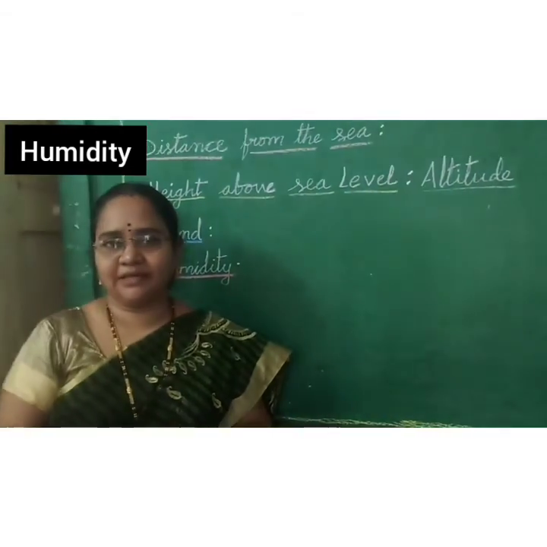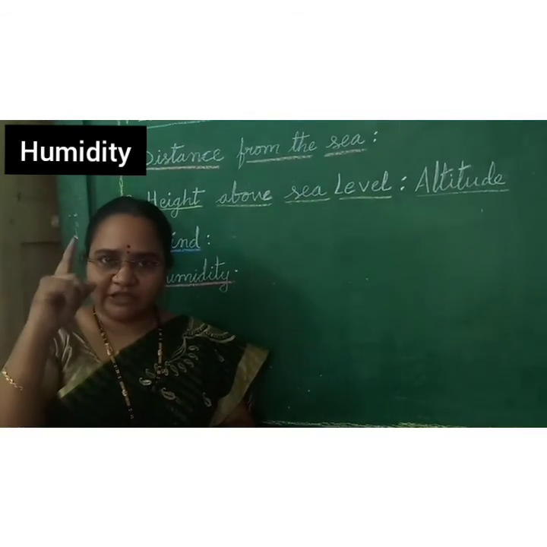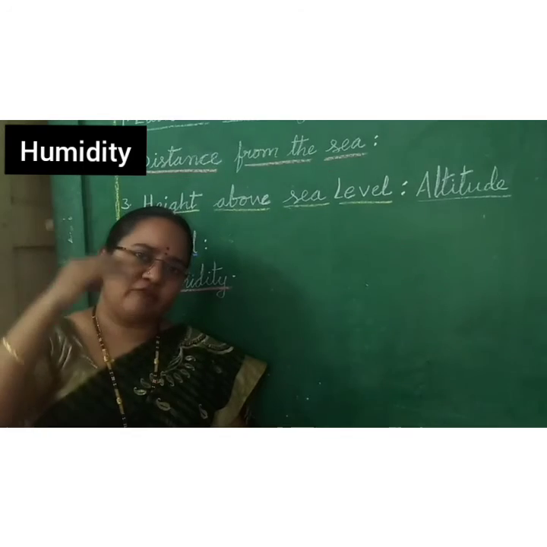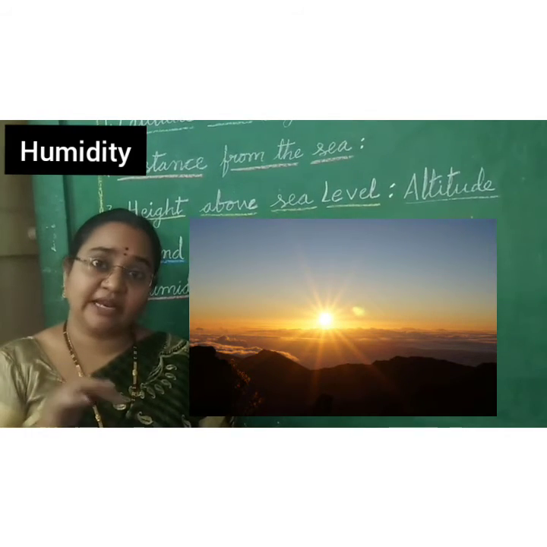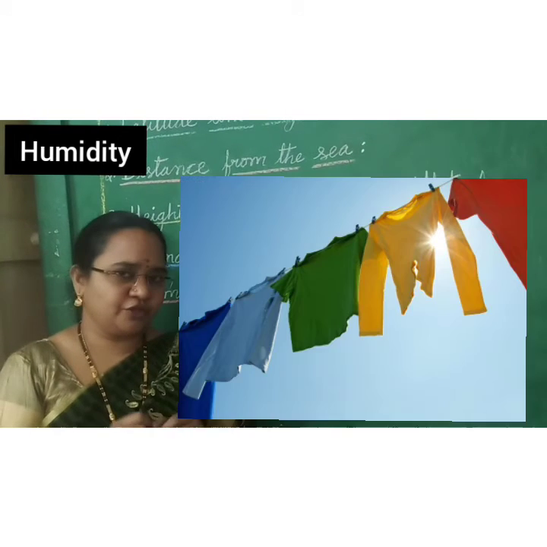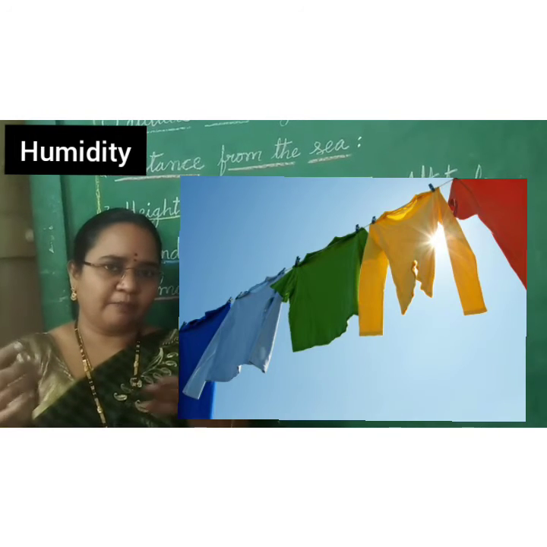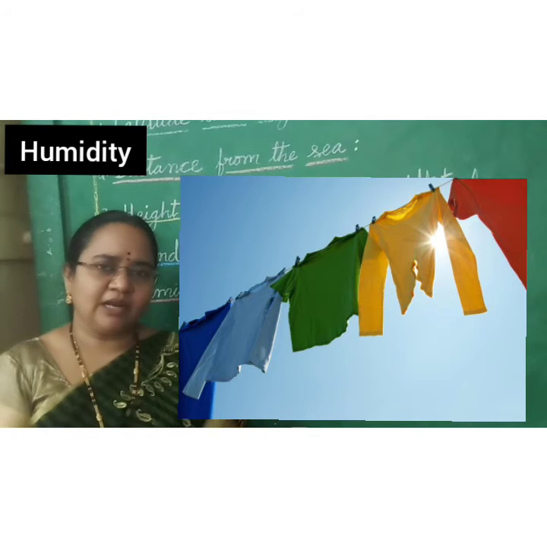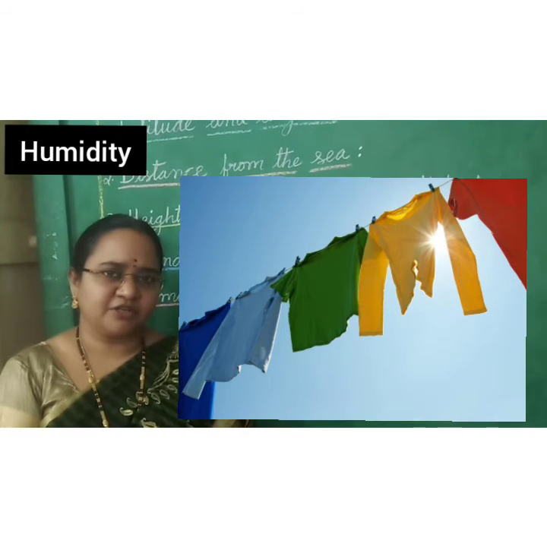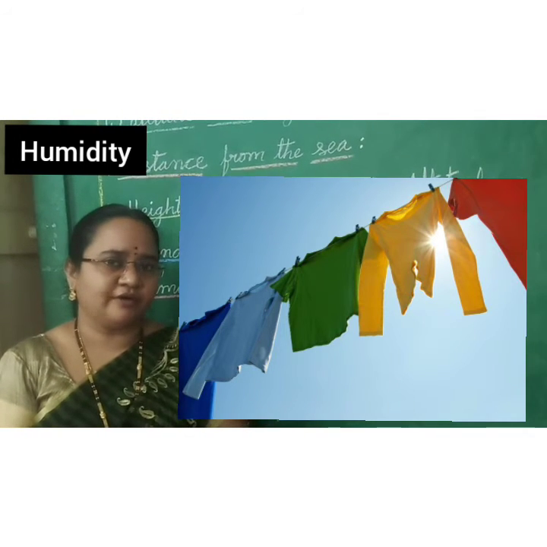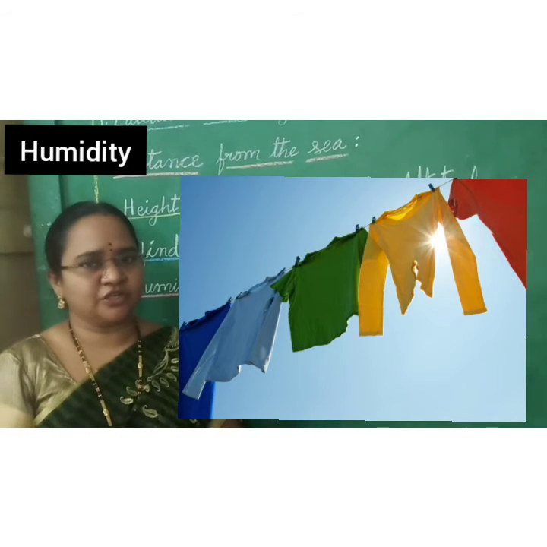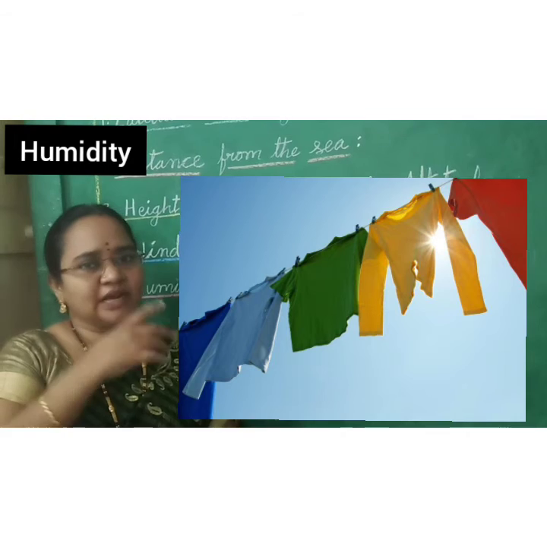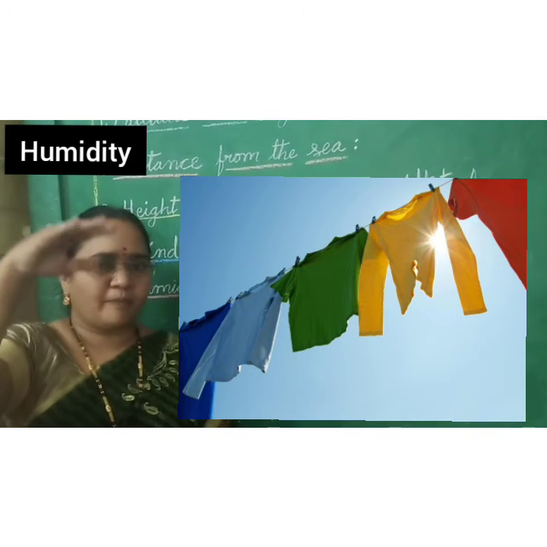Because of the sunlight. Okay, children, because of the sunlight, all the water evaporates from the earth daily in the daytime. Even in the night time sometimes. You are washing your clothes, keeping them outside. Up to the evening, the wet clothes change into dry. How is it drying? Because of the sunlight. It means because of sunlight, all the water is evaporating.